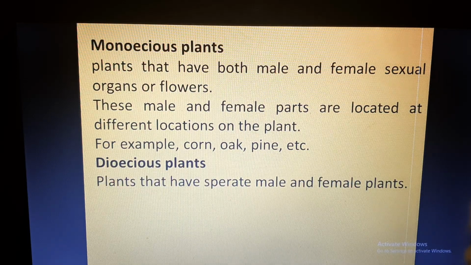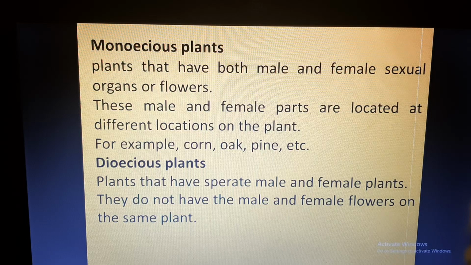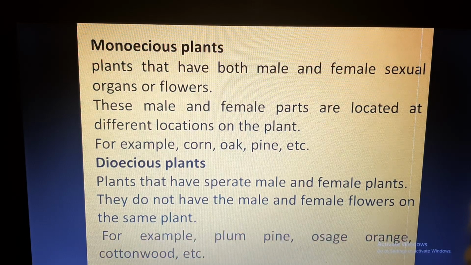Dioecious plants are the plants that have separate male and female plants. A single plant will have all the male flowers. Another plant of the same species will have all the female flowers. So in one plant only male flowers are present, in the other plant only female flowers are present. Male and female flowers are not present on the same plant. Example: plum, pine, orange, cottonwood, etc.